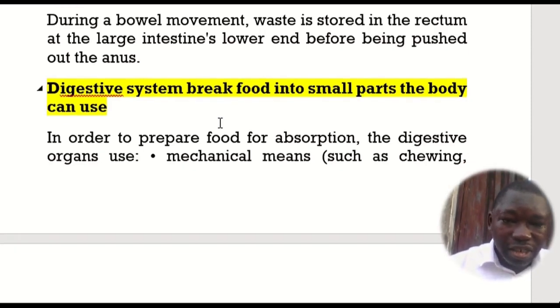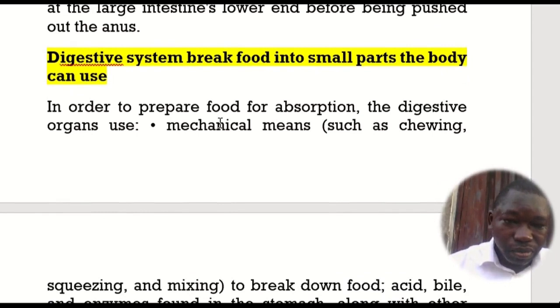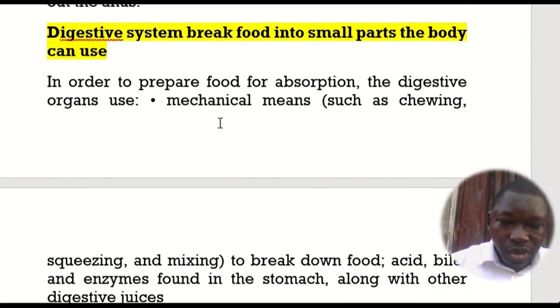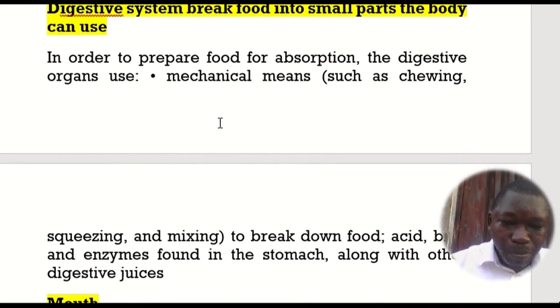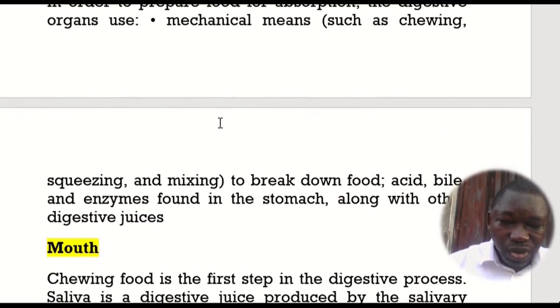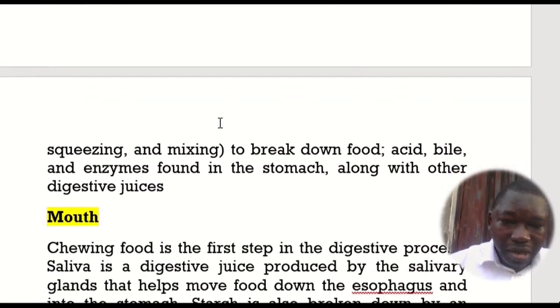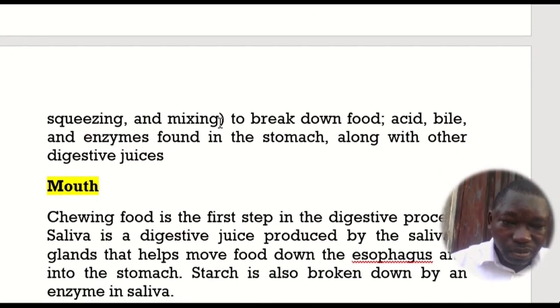We are moving on to the digestive system. It breaks food into small parts the body can use. In order to prepare food for absorption, the digestive organs use mechanical means such as chewing, squeezing, and mixing to break down food, along with acid, bile, and enzymes found in the stomach and other digestive juices.